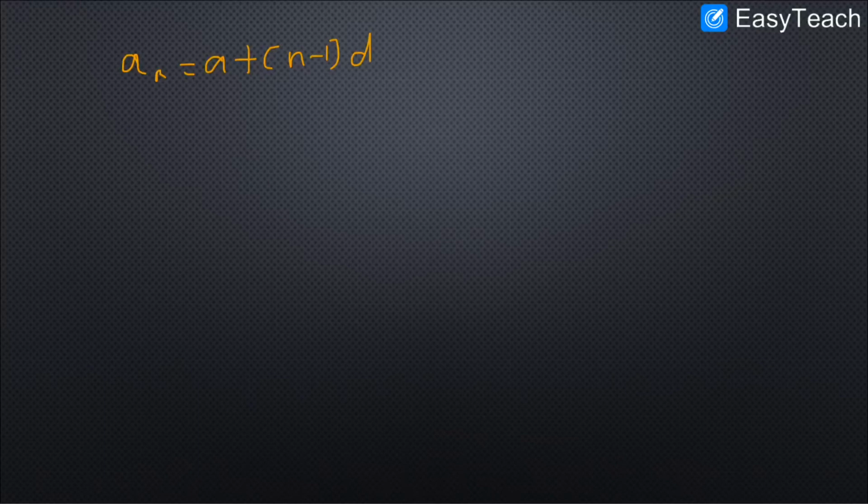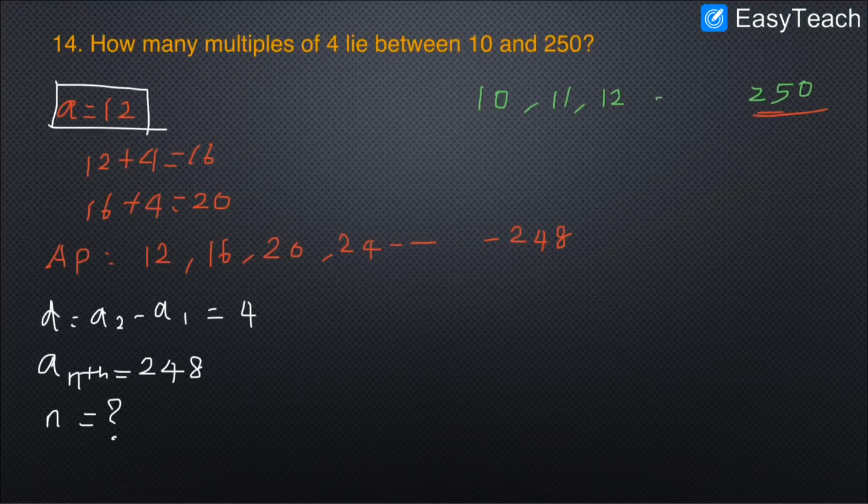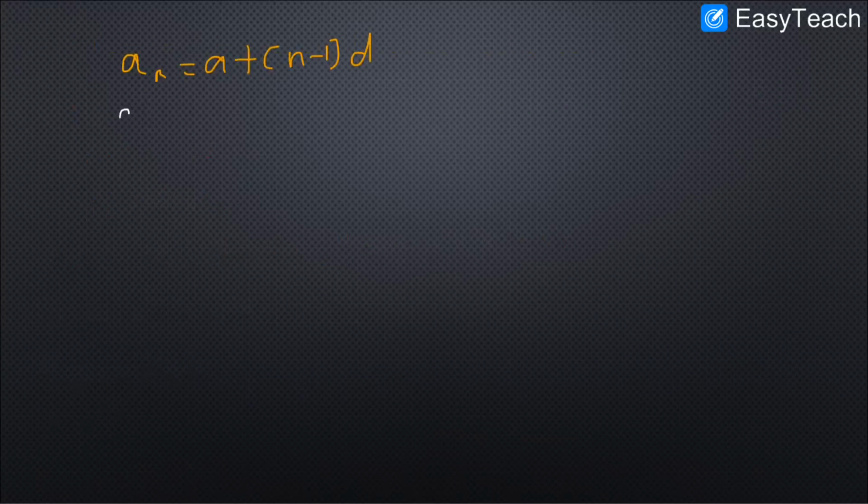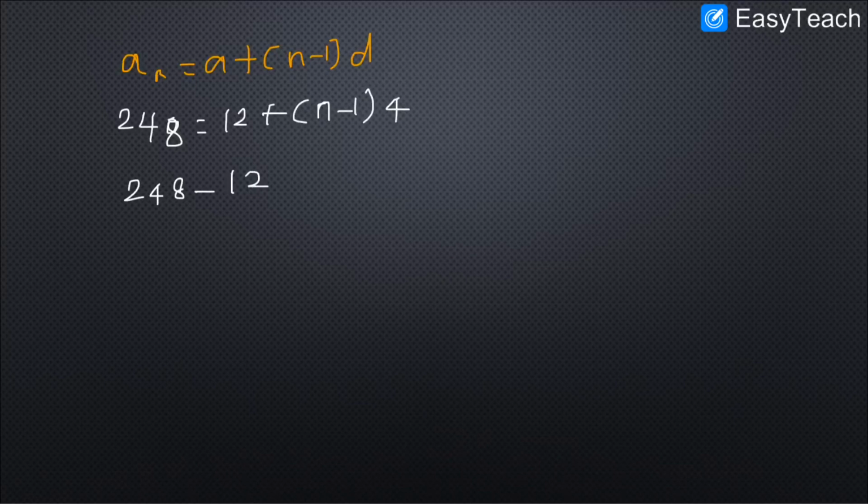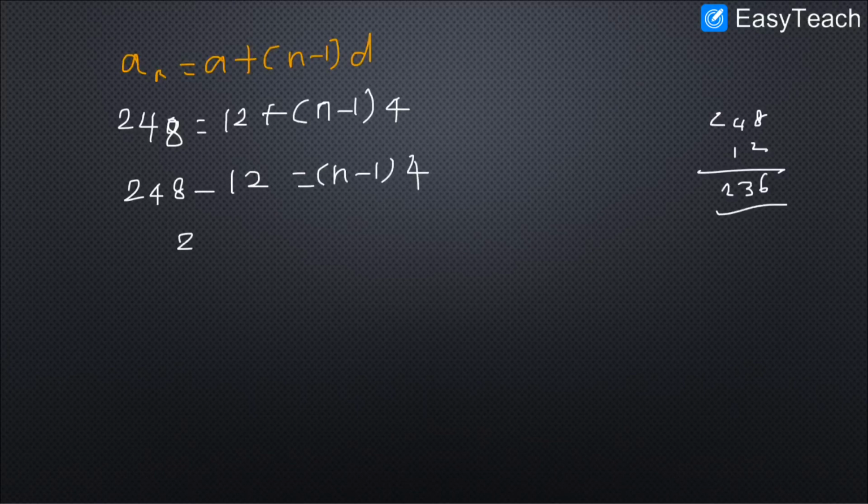Let's substitute the values for an. I write 248 equals, for a 12 plus n, we need to find n, minus 1 into d 4. And 248 minus 12 equals n minus 1 into 4. So 236 equals n minus 1 into 4.